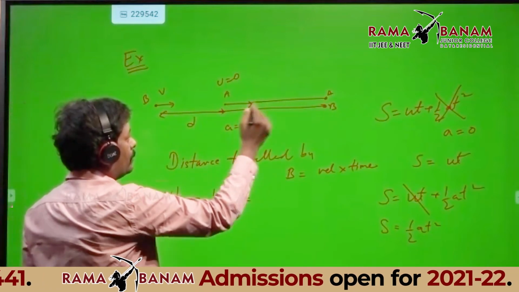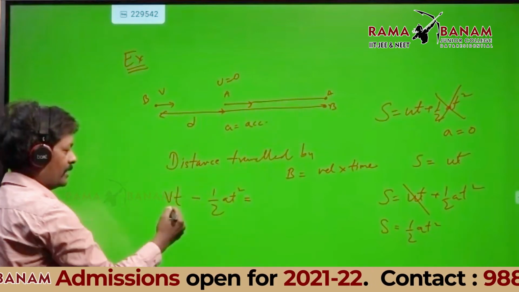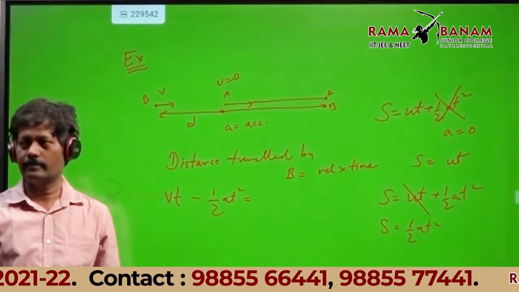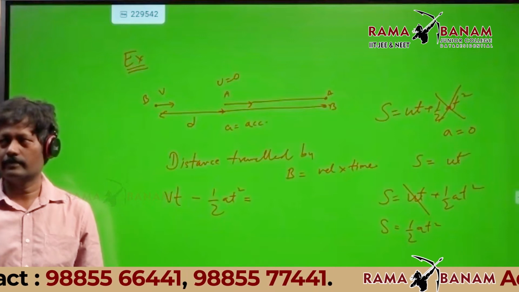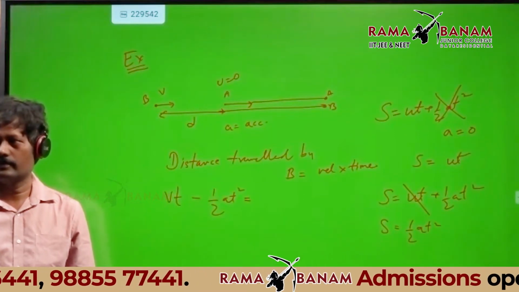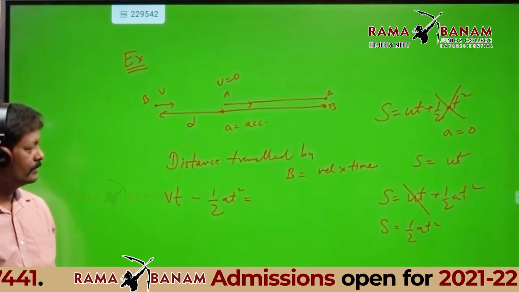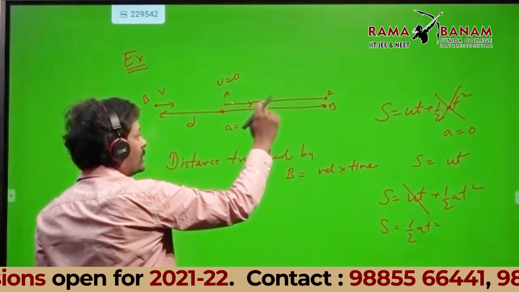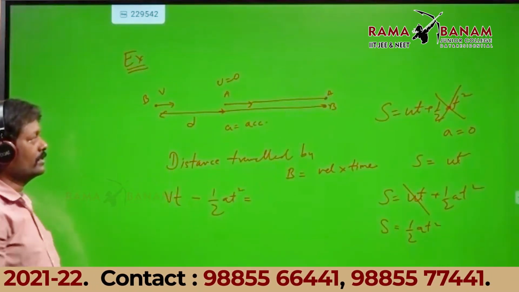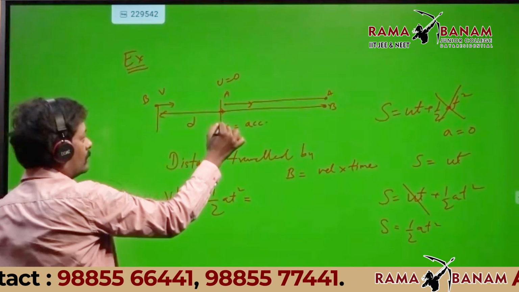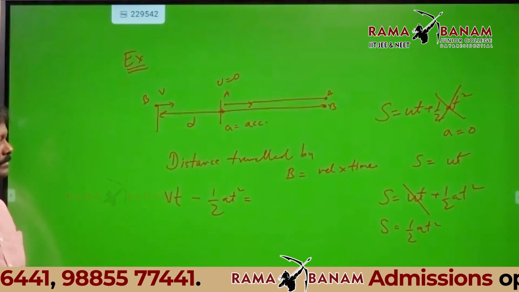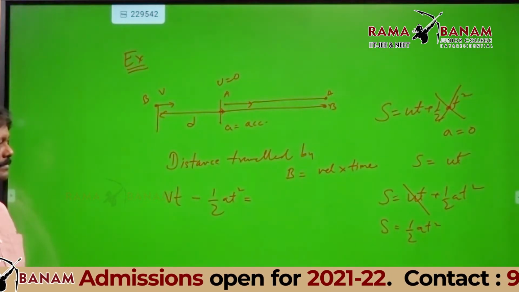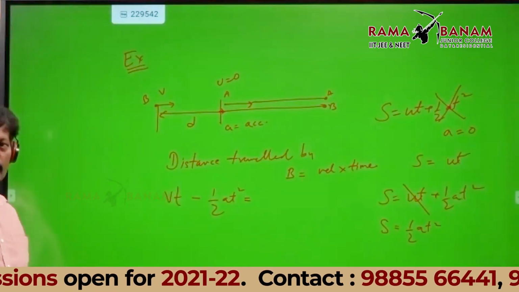Distance traveled by B minus distance traveled by A, that's what I have written. How much would it be? Aishwarya? Sir, it would be the distance traveled by d. Distance traveled by B minus the distance traveled by A will give you what? Yes, sir, that's what I told. How much is that? How much is the initial separation?